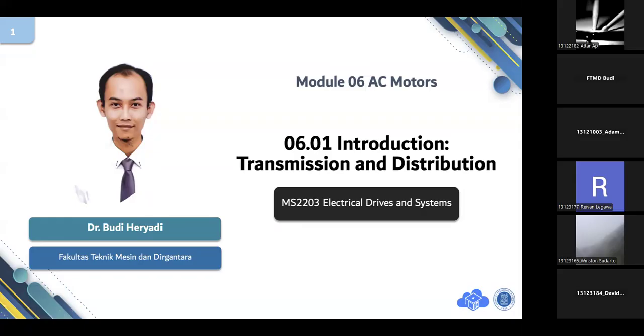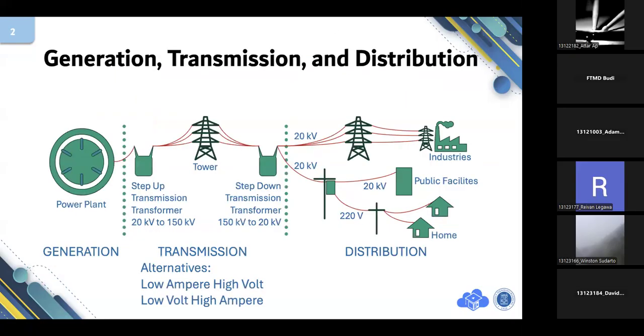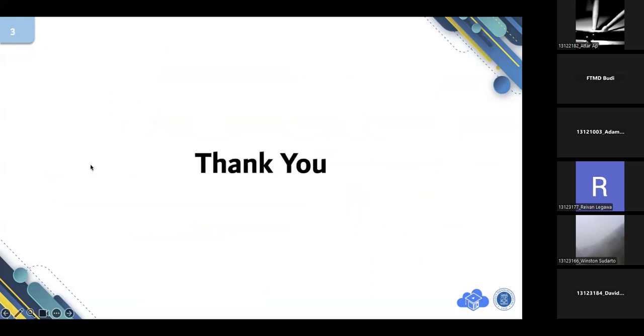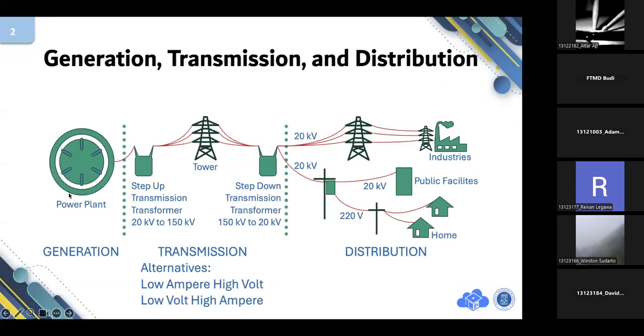Introduction, transmission, and distribution. This is the illustration I have given you several weeks ago. On the left hand side, there is a power plant. The power plant is responsible for power generation. The voltage generated by the generator is around 20 kilovolt. I think it is categorized as very high voltage, 20 kilovolt.